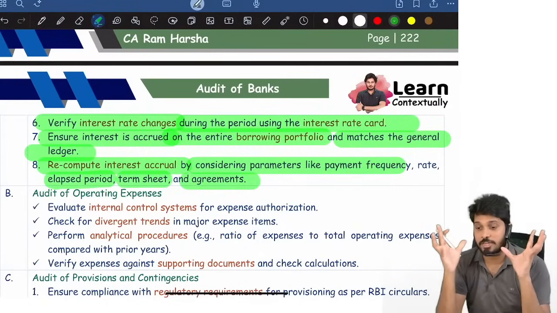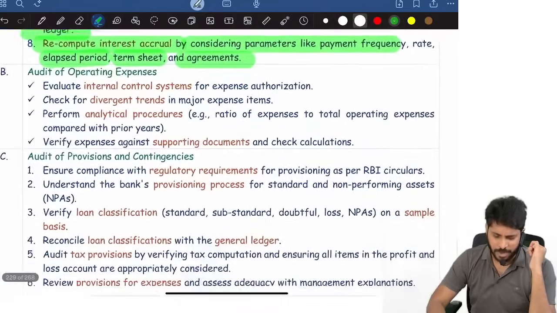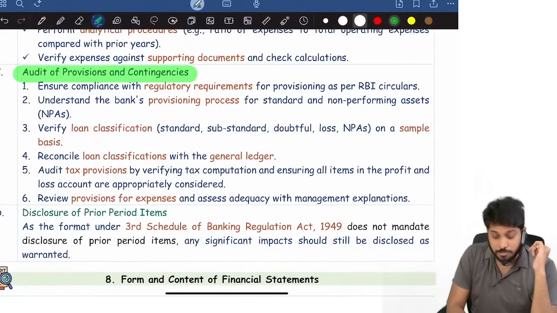These are the various points that you need to cover in interest expenditure audit. Interest expenditure audit is most important in bank audit. This one also is important actually.